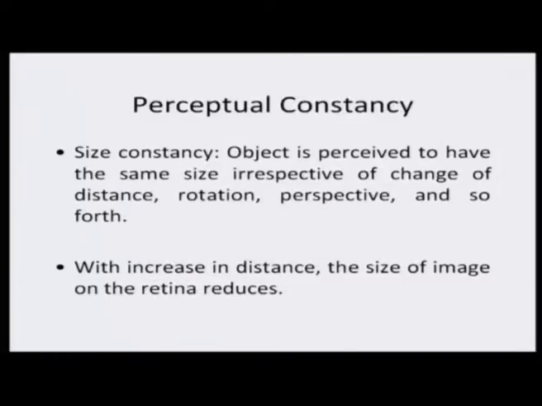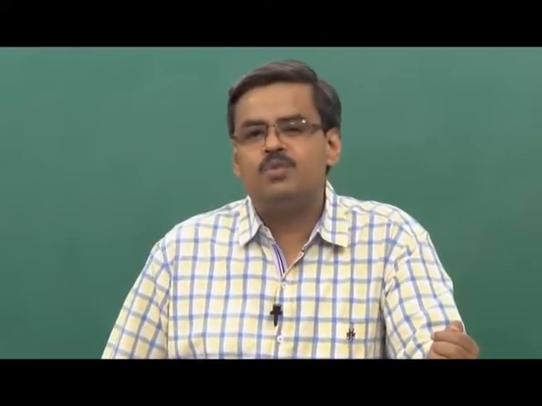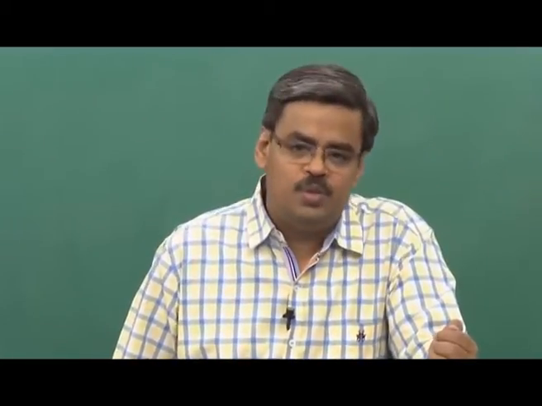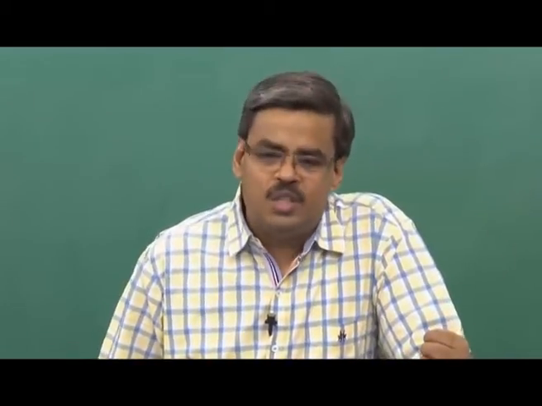Now, despite this retinal disparity, what is very interesting is that we, as human beings, have the ability to maintain a certain degree of perceptual constancy: constancy in terms of size of the object, constancy in terms of shape of the object, and constancy also in terms of brightness of the object. This helps us commit fewer errors, even though things are dynamic in our world. So, let us first look at size constancy.